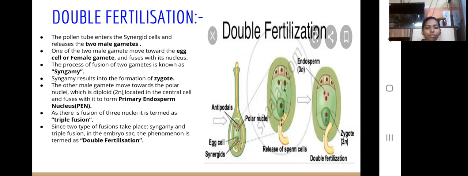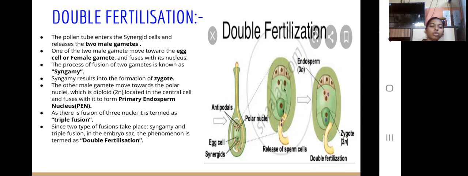The other male gamete fuses with the central cell, which has two polar nuclei. We know that the polar nuclei are diploid, 2n, and the male gamete is haploid. Hence it forms a triploid, that is, it has three nuclei. As there are three nuclei, it forms the primary endosperm nucleus, which is a three-nucleated structure. As there is a fusion of three nuclei, it is termed as triple fusion.